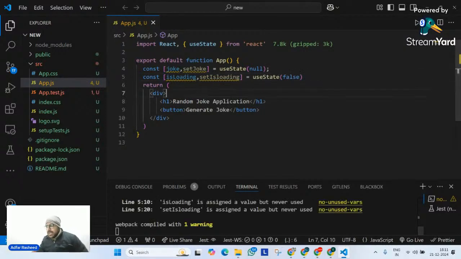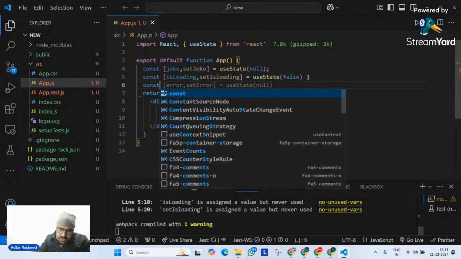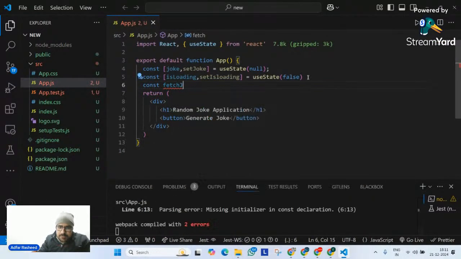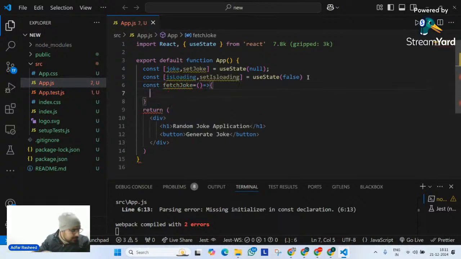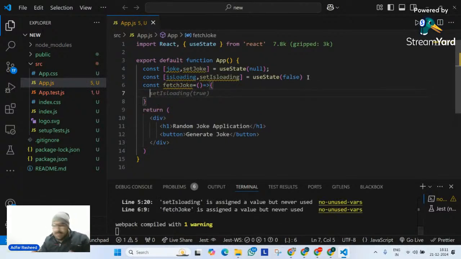And now over here, I will simply try to fetch my API. So what am I going to do? I'm simply going to say const, let me define a function which is going to be fetchJoke. In which I will not try to make isLoading true or all of these things. I will try to keep it simple. But as of now, let me simply go and try to write.